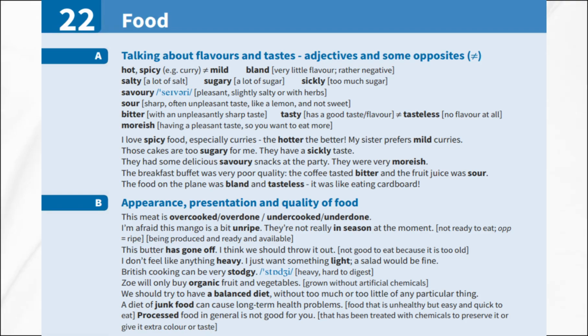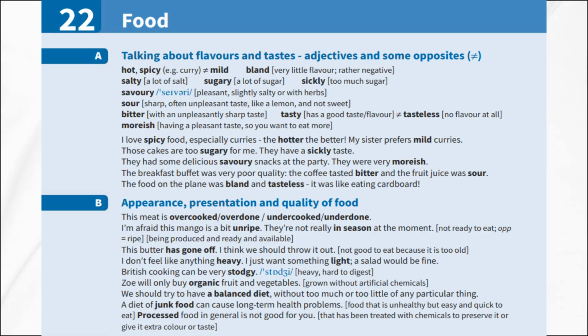Talking about flavors and tastes, adjectives. Let us begin with adjectives to describe different flavors and tastes, along with some opposites. Food can be hot or spicy, like a curry, and the opposite of that is mild. Bland means it has very little flavor, and it is rather negative. Salty means it has a lot of salt, and sugary means it has a lot of sugar. If something is sickly, it has too much sugar.